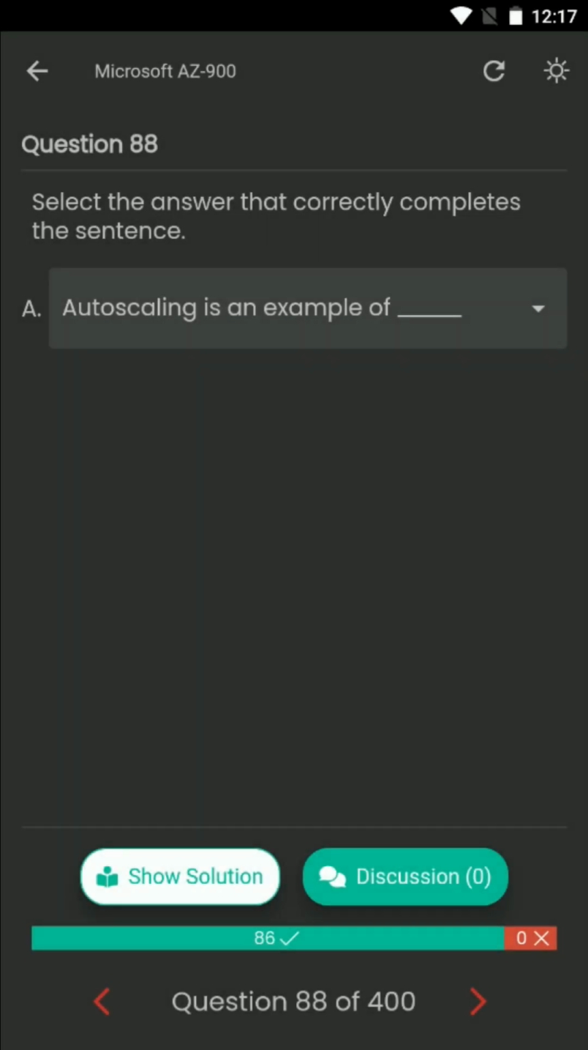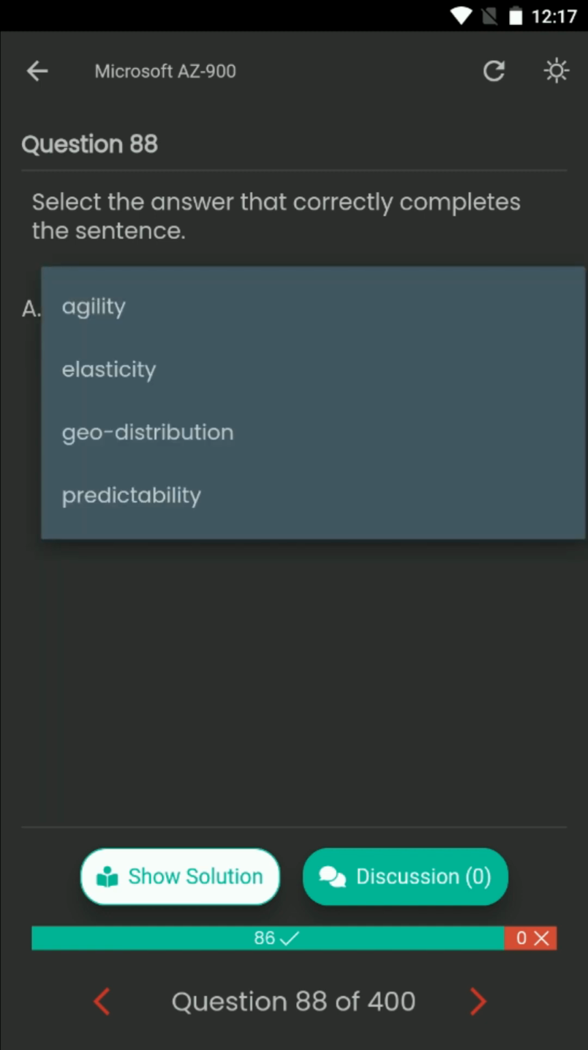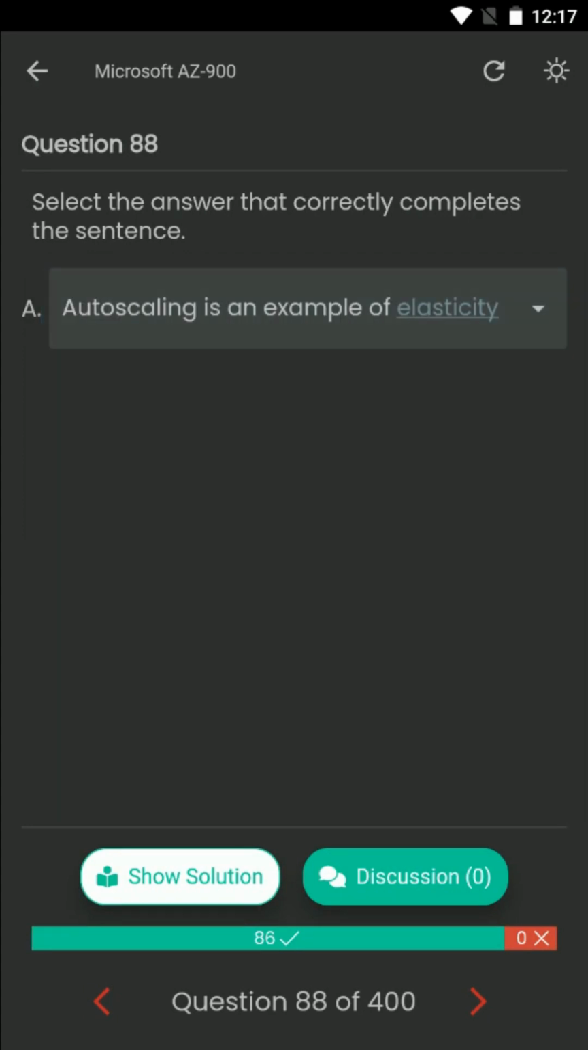Question number 88. Select the answer that correctly completes the sentence. Autoscaling is an example of. Your options are agility, elasticity, geo-distribution, or predictability. The correct answer is elasticity.